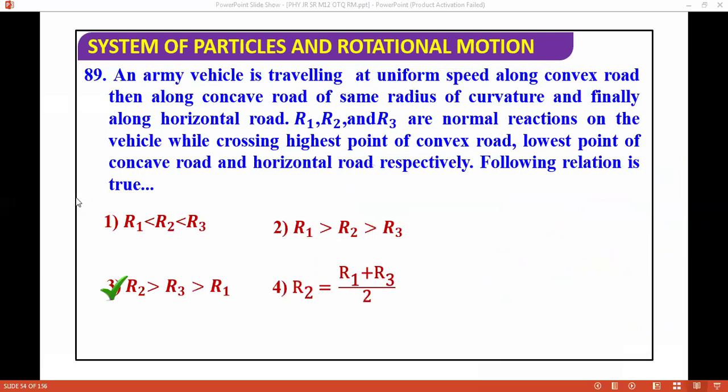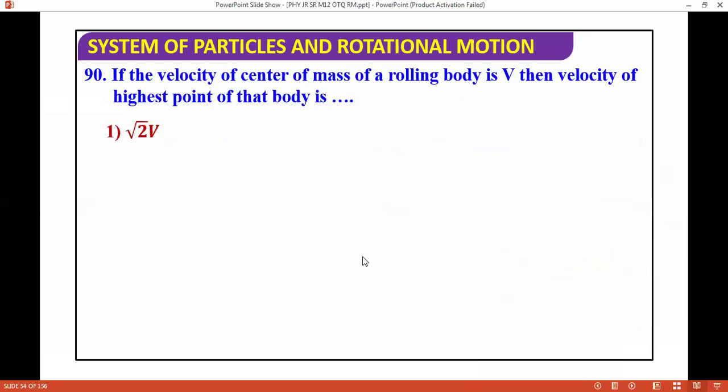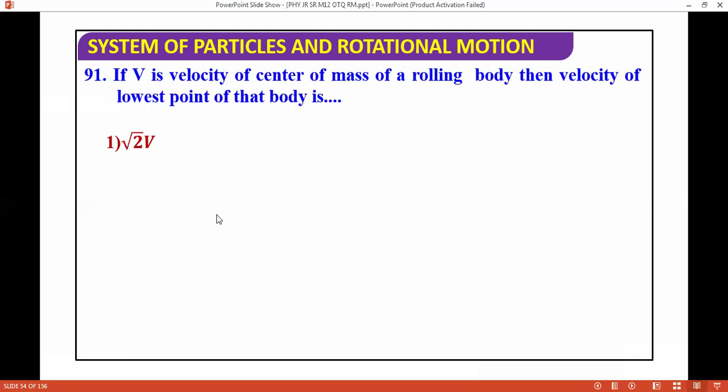These questions I have done. Next we'll do questions based on work, power, rolling motion, and rotational kinetic energy. The velocity of the center of mass of a rolling body is V, then what is the velocity of the highest point? I already did this question right now. The correct answer is 2V. You should know the rolling concept. The lowest point has zero velocity.